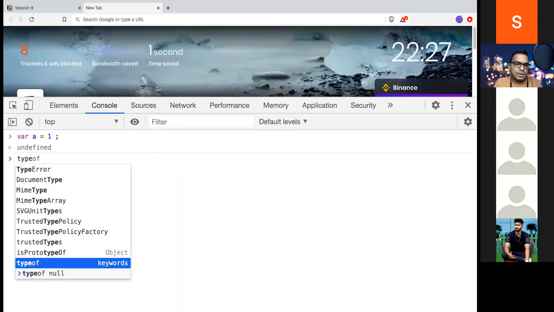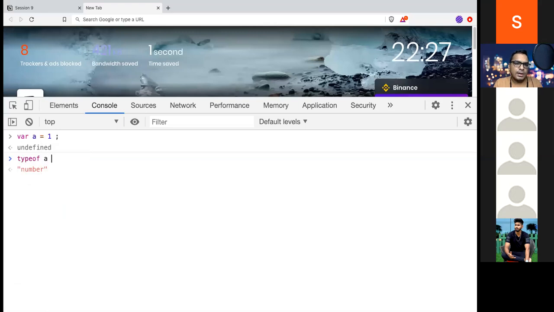If I do typeof a, it will give me number. And number is a primitive type. Again, I can do a = "hello". If I do typeof a, what should be the value? String. If I do typeof a again, it will be a string.